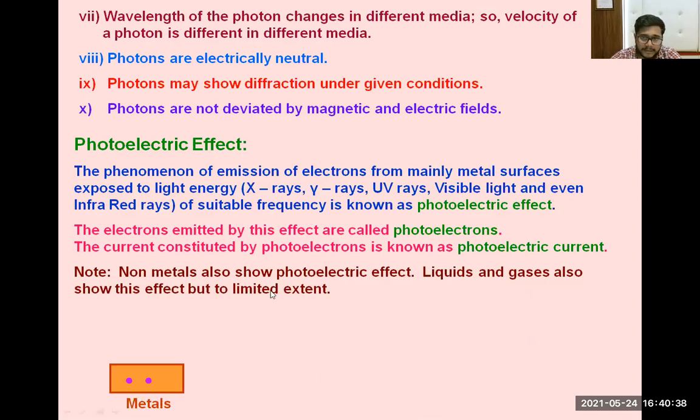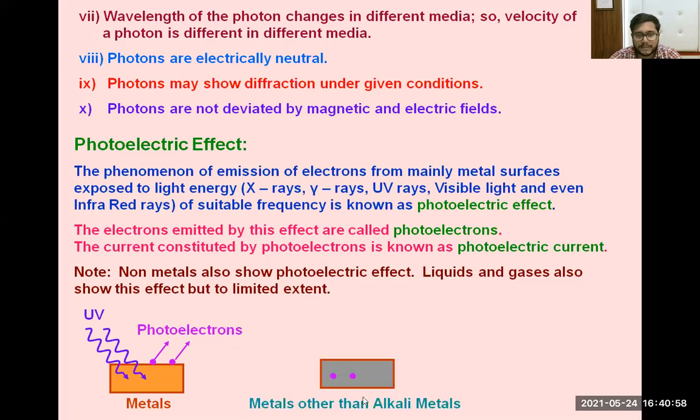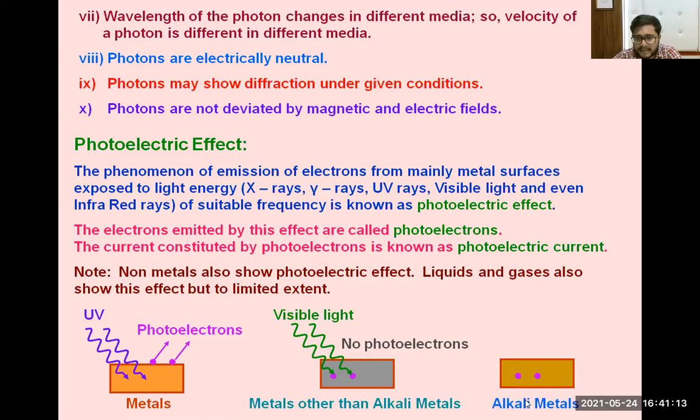You can see this is one metallic surface here, and UV rays are coming onto the metallic surface. UV rays means light rays, and these light rays will emit electrons from the surface, and these electrons are called photoelectrons. Now take other metals, alkali metals, and again see visible light. In this case no photoelectric effect will be shown, because suppose here the energy is not so high. Again see visible light on alkali metals, the photoelectric effect will be seen.